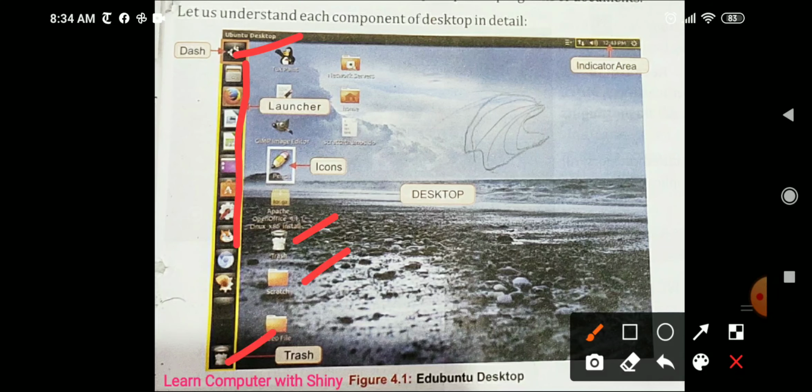And this is the launcher bar. This is the menu bar. Indicator area: in the indicator area there is the speaker, the time, the battery also. So this is all about desktop.